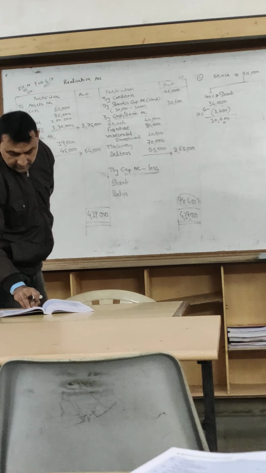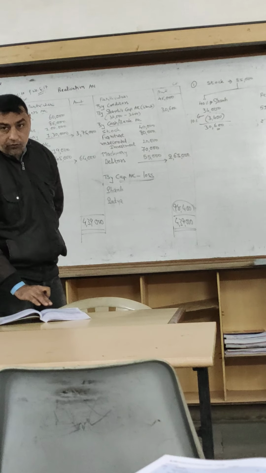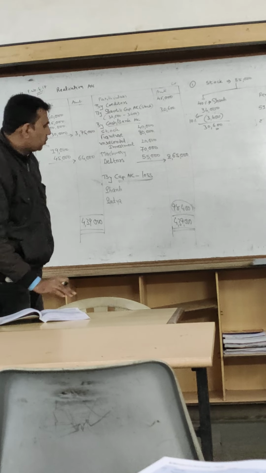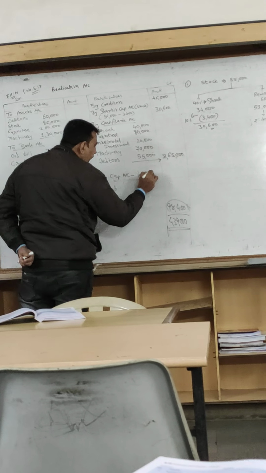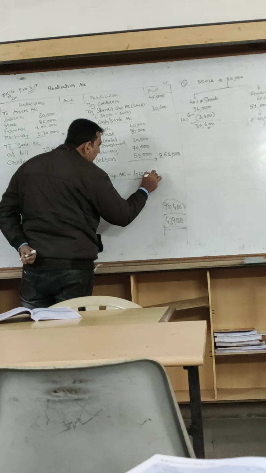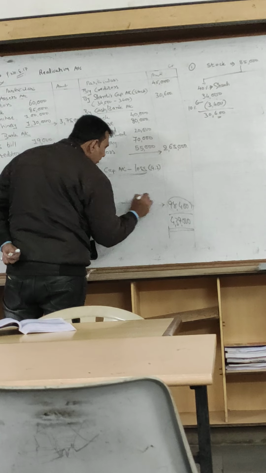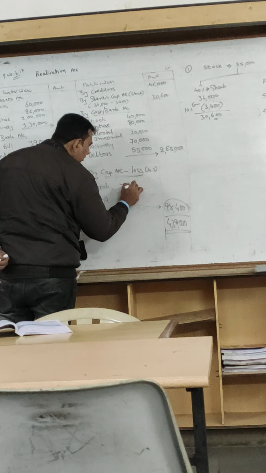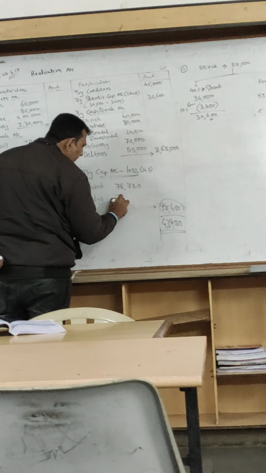The ratio is 4:1. It should be distributed in the ratio 4:1, that means 5 parts. So 98,400 is distributed in the ratio of 4:1. Okay, how much? 78,720 and the remaining 19,680.